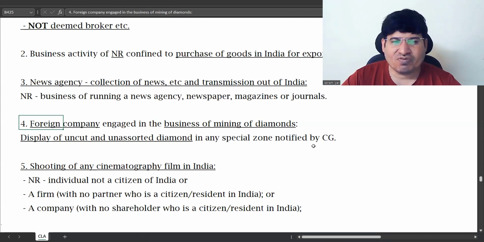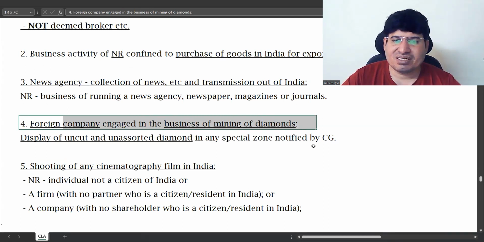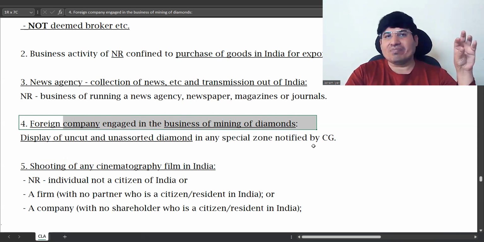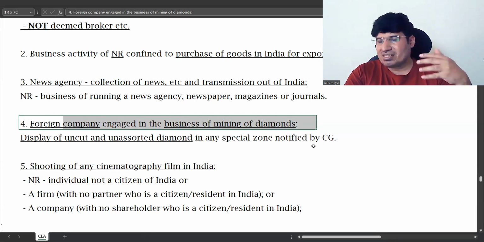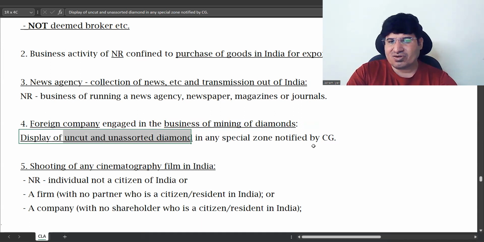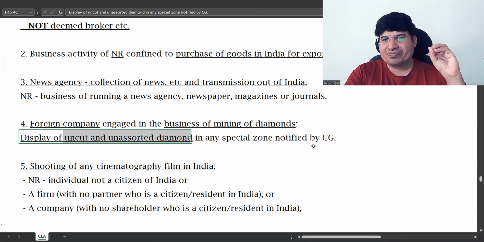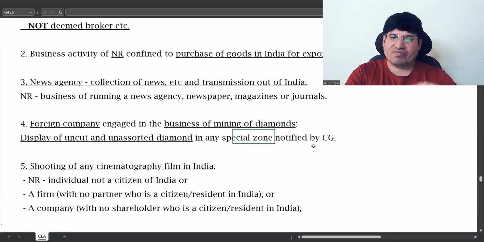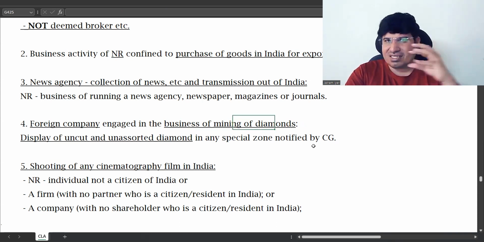Fourth one is foreign company engaged in business of mining of diamonds. So companies which are in the business of diamonds, you have to display diamonds. Diamonds do not get sold like that. When you have diamond, you just display them. When you display them in say 50 different places, then it gets sold in one place. When you display uncut and unassorted diamond, that is raw diamond, in an area where the government has permitted you in a special zone notified by the government, this will not be considered as sale, just display.